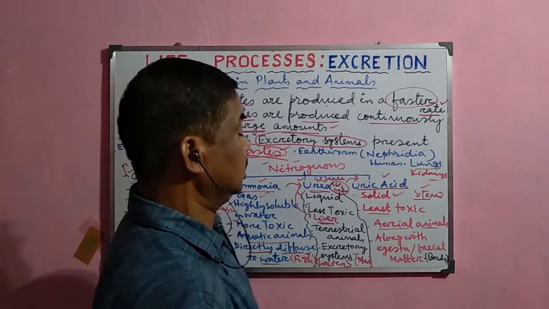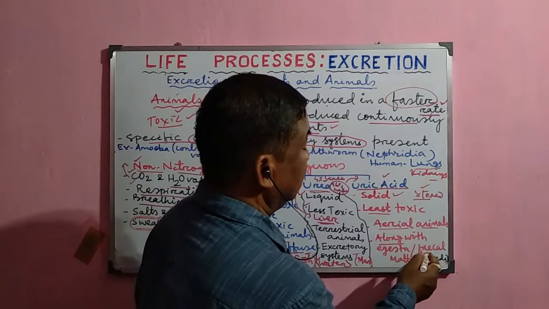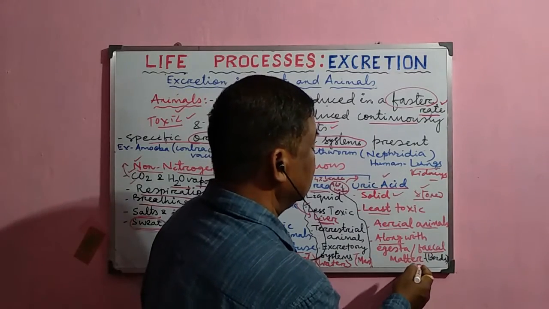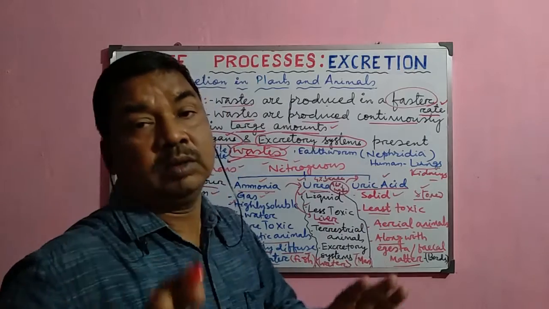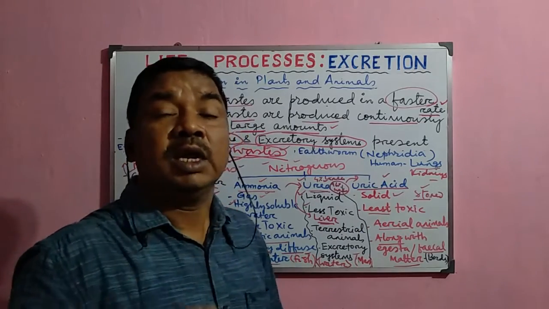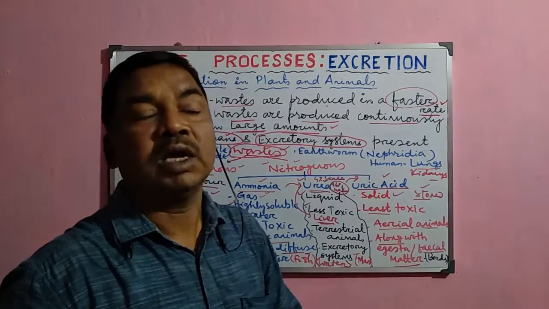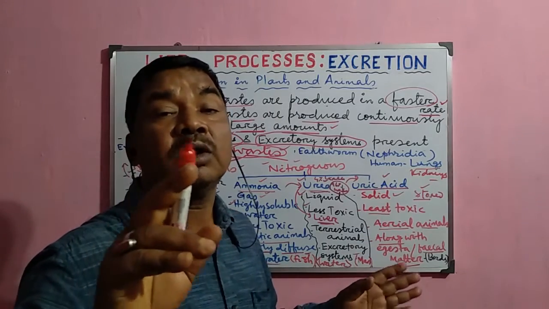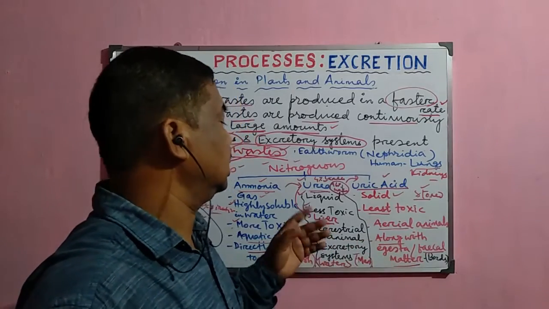And this uric acid is discharged to the outside along with the fecal matter or egesta, and they do not pass urine. So a lot of water is conserved by aerial animals like birds. That is why birds do not drink water continuously like terrestrial animals.